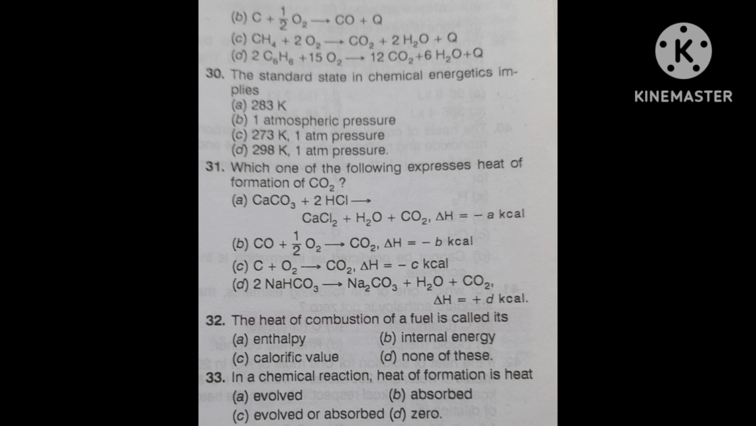Again I am reading the question, I am repeating. The standard state in chemical energetics implies: first, 283 K; second, 1 atmospheric pressure; third, 273 K and 1 atmospheric pressure; fourth, 298 K and 1 atmospheric pressure. Just think and answer. You can answer this within 10 seconds.